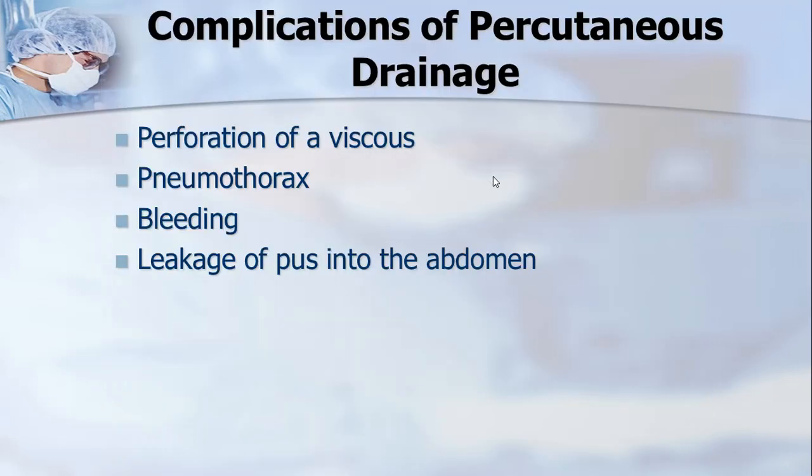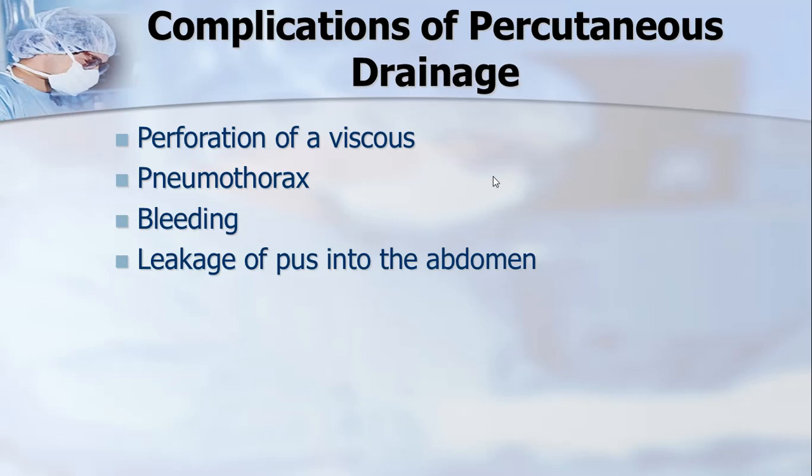As with any other procedure, the percutaneous drainage also has potential complications, although much less, but potentially we have to be mindful of the complication we may come across. First of all, the greatest fear is that while placing the catheter in the liver, in the abscess cavity, you may inadvertently damage the adjoining organs.